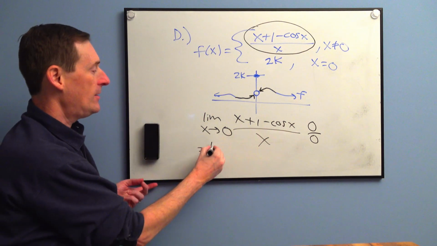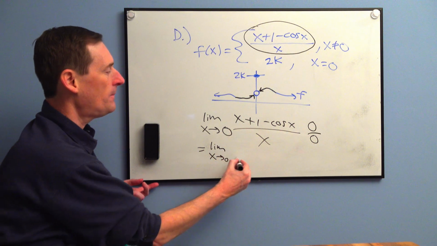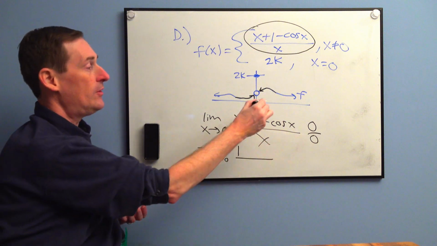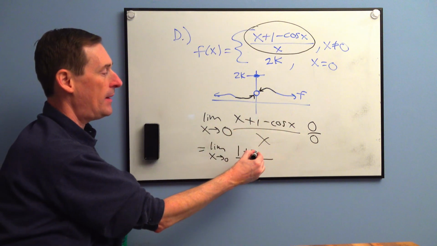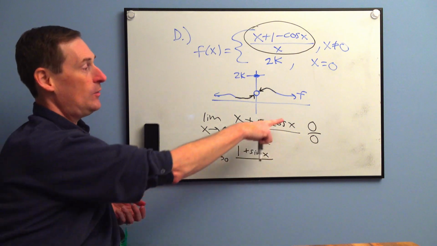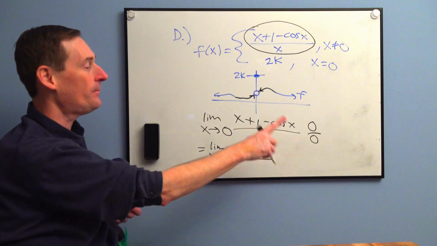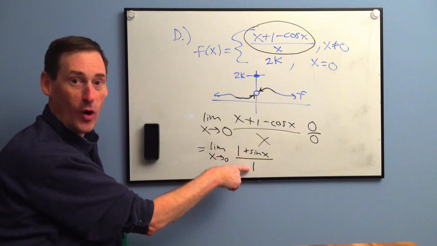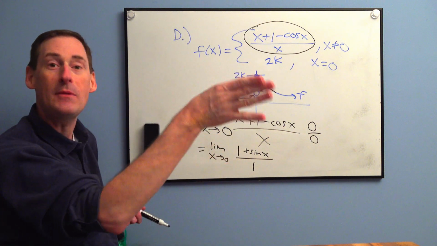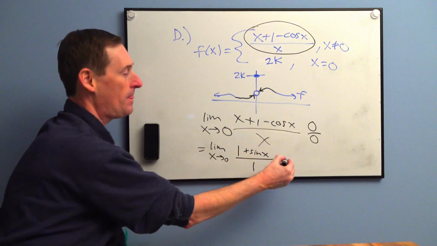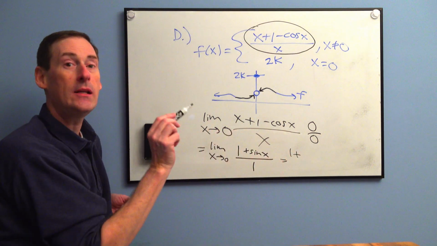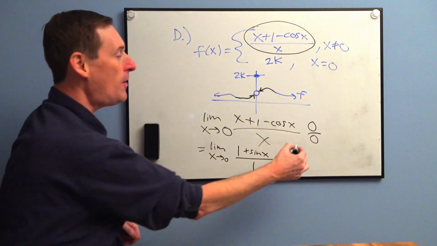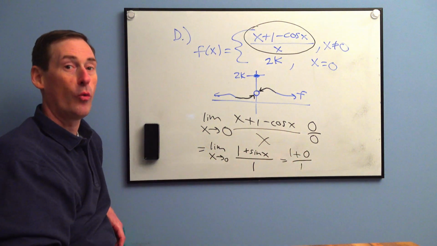So let's do this. The limit as x approaches 0 of the derivative of x is 1, the derivative of 1 is 0, the derivative of minus cosine of x is a positive sine of x, with a chain rule from the x of a times 1, by the way. And the derivative of x on the bottom is 1. Well, we didn't get 0 over 0 because of that 1 downstairs. We've escaped the indeterminate form. Take 0, plug it in, and you get 1 plus sine of 0. Sine goes through the origin, right? Here's the origin right here. Sine of 0 is 0. 1 plus 0 over 1 is 1.